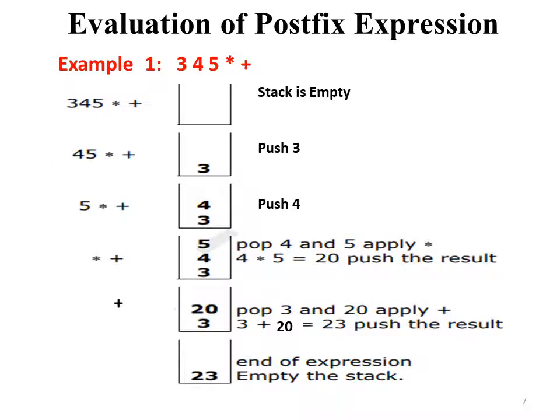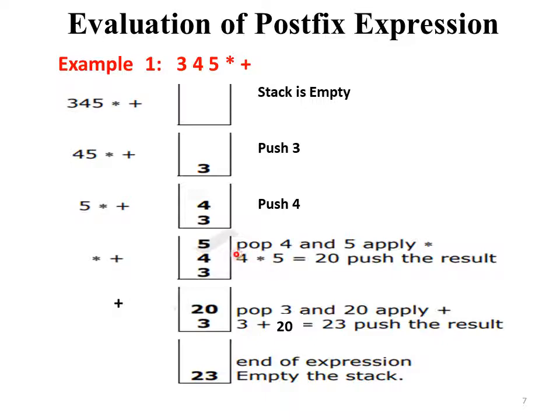Evaluation of postfix expression. Expression is 3, 4, 5, multiplication and addition. So first the stack is empty. In the second step we push 3 in the stack, then push 4, then push 5. So here in the stack present elements are 3, 4 and 5. Then is multiplication.